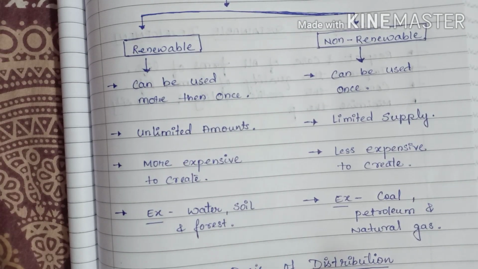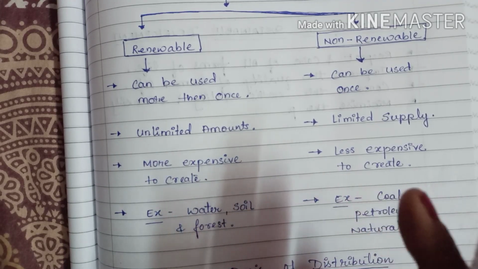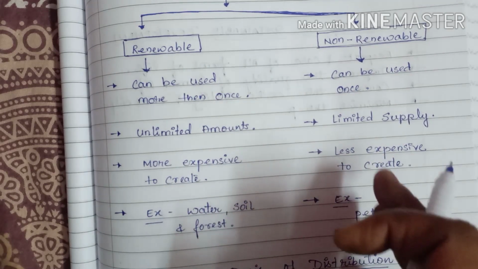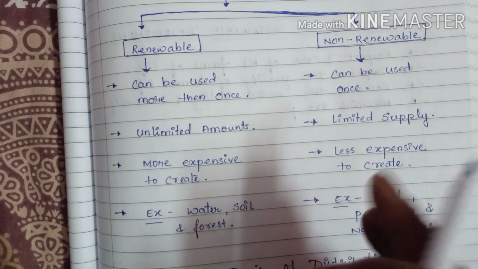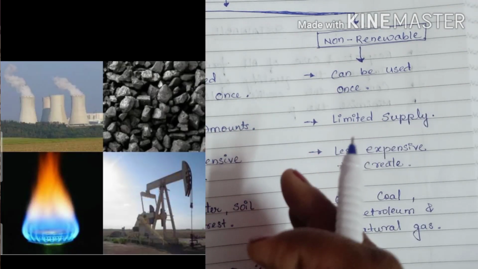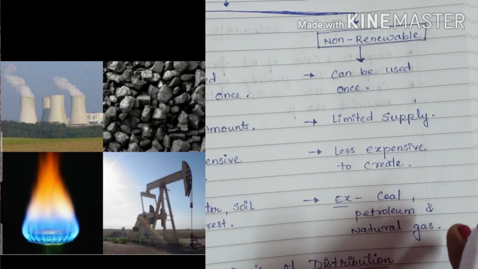Now non-renewable resources are those which have limited stock. Once the stock is exhausted, it may take thousands of years to be renewed or replenished. Since this period is much longer than human lifespans, such resources are considered non-renewable. For example, coal, petroleum and natural gas.